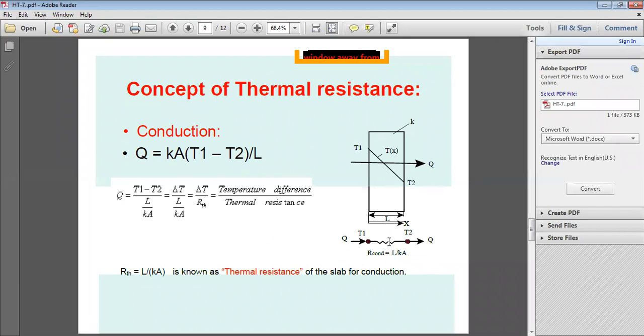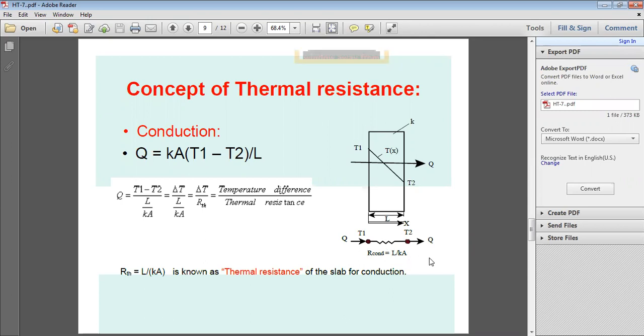Similarly, electrical resistance R is equal to E by I, the voltage potential, EMF, by the current.